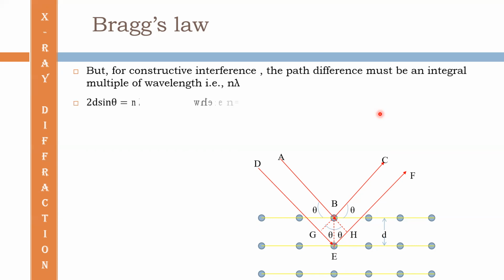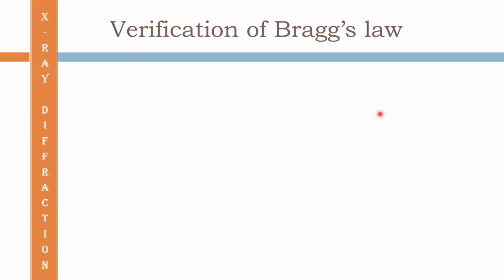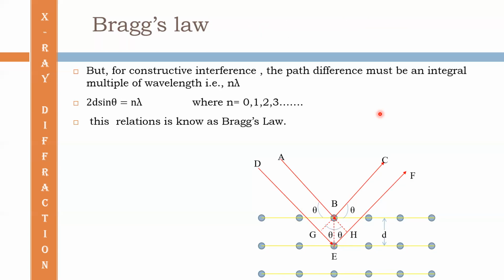So 2d sine theta must be equal to n lambda, where n is equal to 0, 1, 2, 3, etc. So this is the condition to occur Bragg's diffraction. This relation is known as Bragg's law. So this is the proof of Bragg's law.